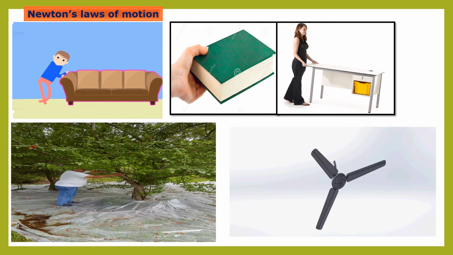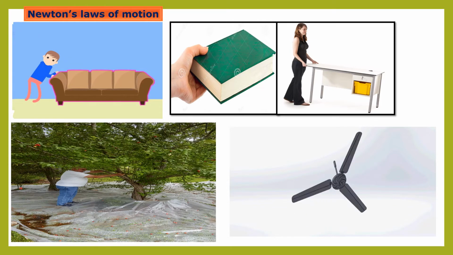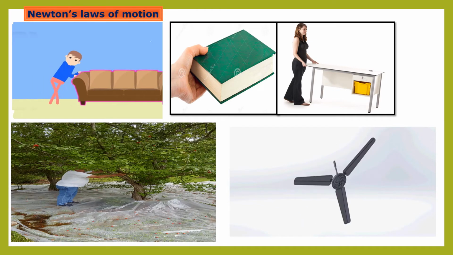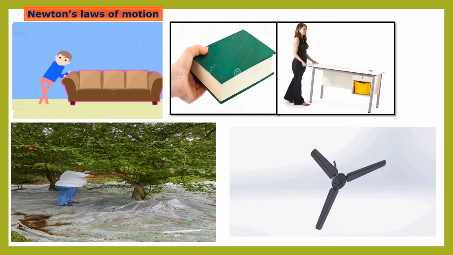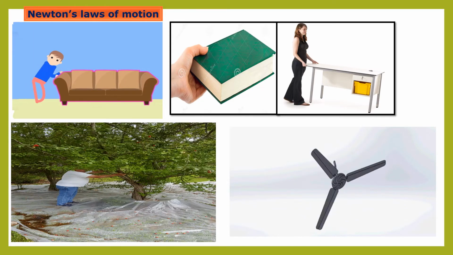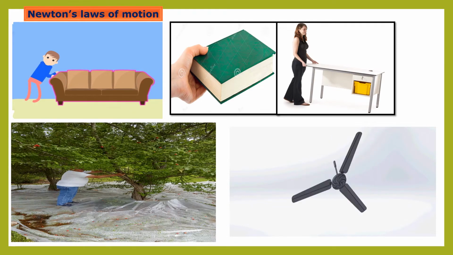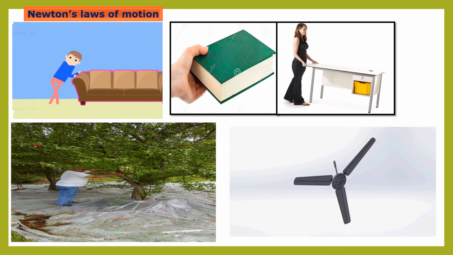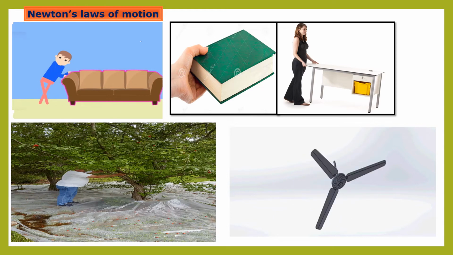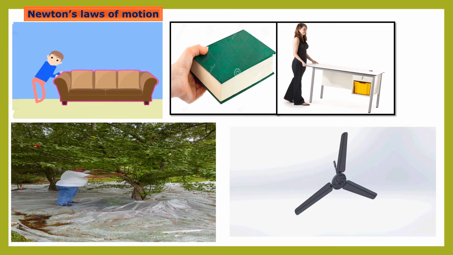What could be the reason for the following? A static object does not move without the application of a force. So in the first picture you are looking, children, that the boy is applying force to move that static object, that is a sofa. Sofa is a static object because when we apply force, only then is that sofa changing its position or moving.